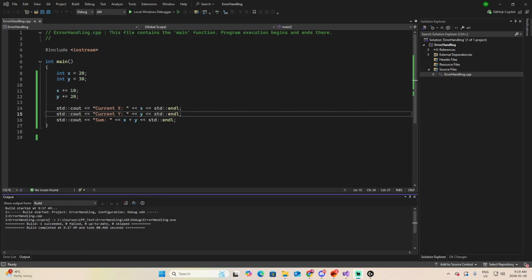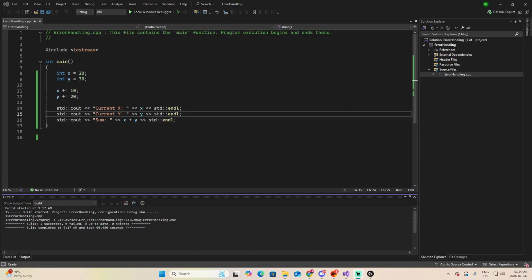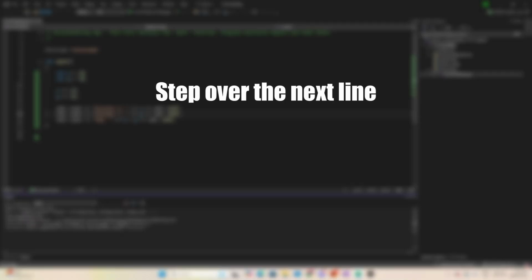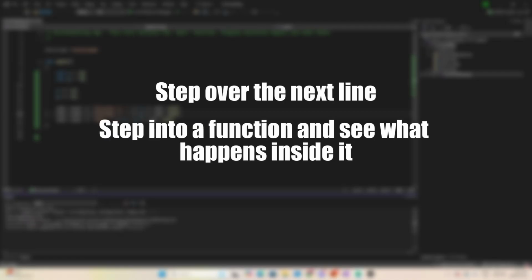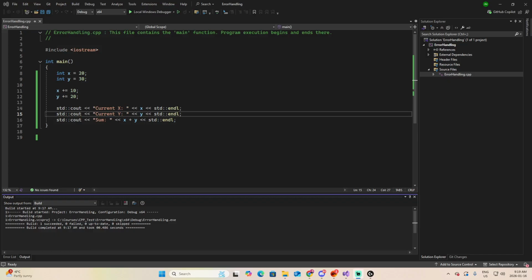The next debugging method is breakpoints and stepping. A debugger allows you to pause your program at any moment and look inside. You place a breakpoint on a line. When the program reaches that line, it stops, and then you can step over the next line, step into a function and see what happens inside it, step out of a function and return to the caller. You also get access to all the variables and their values at that moment. You can see the call stack. You can follow the exact path of execution.